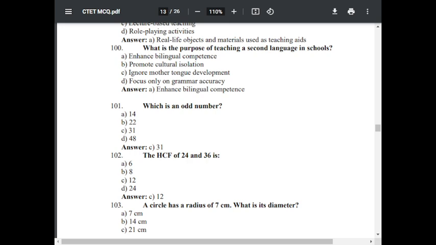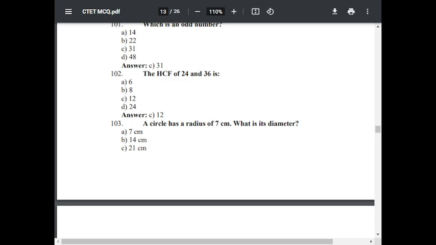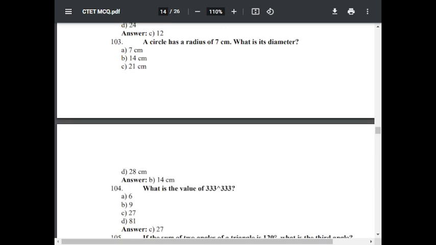Question number 103. A circle has a radius of 7 cm. What is its diameter? Option A 7 cm, option B 14 cm, option C 21 cm, option D 28 cm. The correct answer is B, 14 cm.